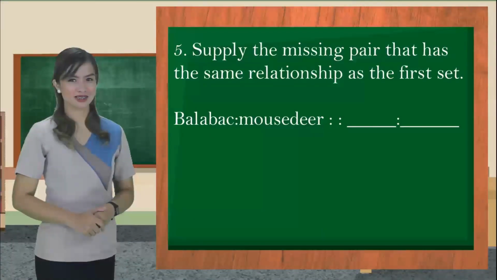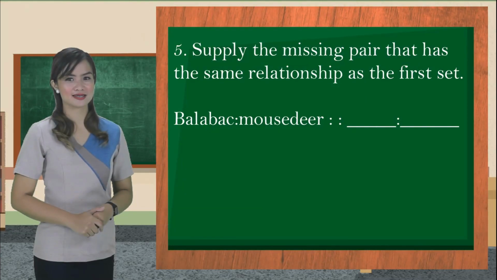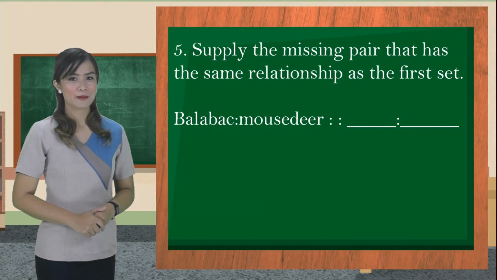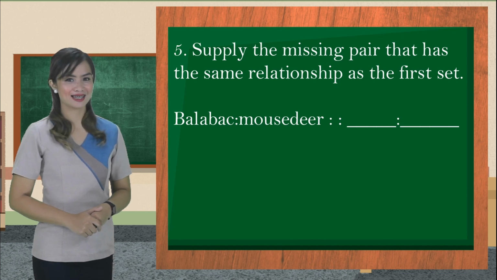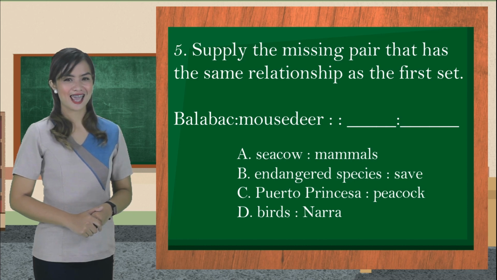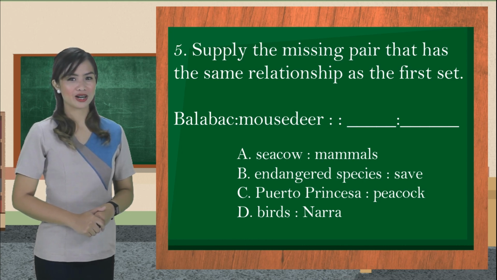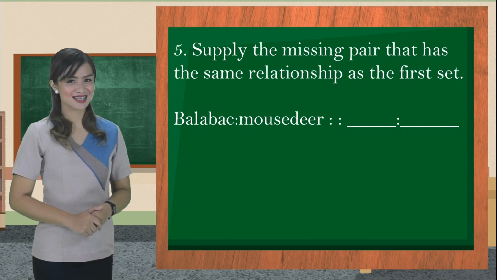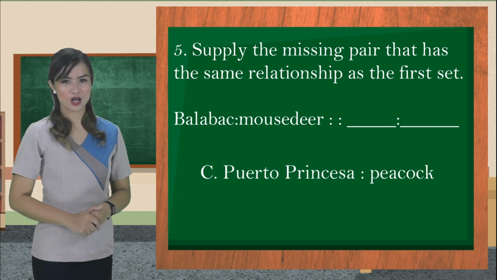For the last number, supply the missing pair that has the same relationship with the first set. Balabak is to mouse deer, as blank is to blank. Your options are A. Sea cow is to mammals. B. Endangered species is to save. C. Puerto Princesa is to peacock. D. Bird is to Nara. Fantastic! The answer is C. Puerto Princesa is to peacock.